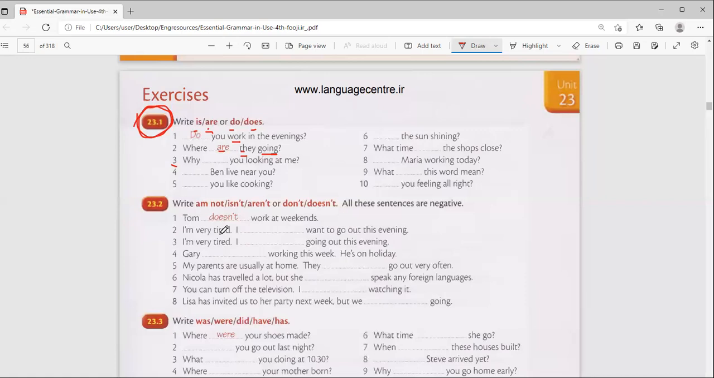Maria. Does Maria working today? No. Working, look at working. Maria is one lady. Is Maria working today? Is Maria working today? One minute.